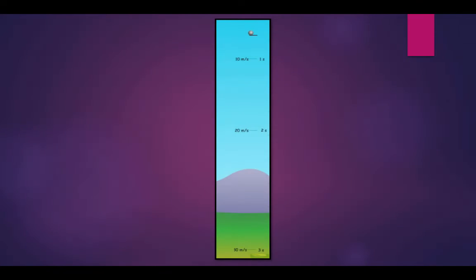This animation shows us. Any object dropped will be traveling at negative 9.8 meters per second if left to fall for 1 second. If left for 2 seconds, the object's velocity will now be negative 19.6 meters per second, which is 2 times negative 9.8 meters per second. After 3 seconds of falling, the object will be traveling at 3 times negative 9.8 meters per second, or negative 29.4 meters per second.